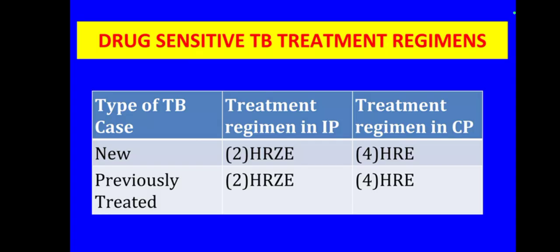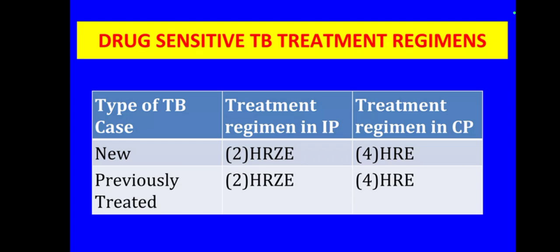When it comes to drug sensitive TB treatment regime, if you see treatment of TB cases, the type of cases being new and previously treated, the treatment regime is in IP and CP. IP is your intensive phase, CP is your continuation phase. In IP, 4 drugs, isoniazid, rifampicin, pyrazinamide and ethambutol for 2 months, and in the CP phase, 4 months of isoniazid, rifampicin, ethambutol. And in previously treated cases, the regime remains the same, that is 2 months of HRZE and 4 months of HRE.